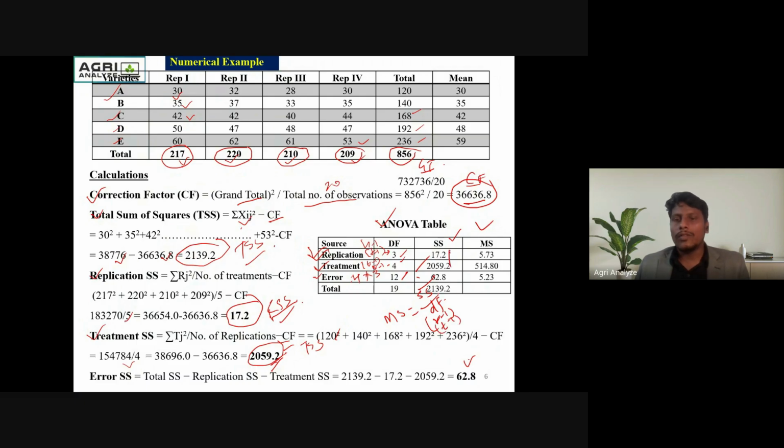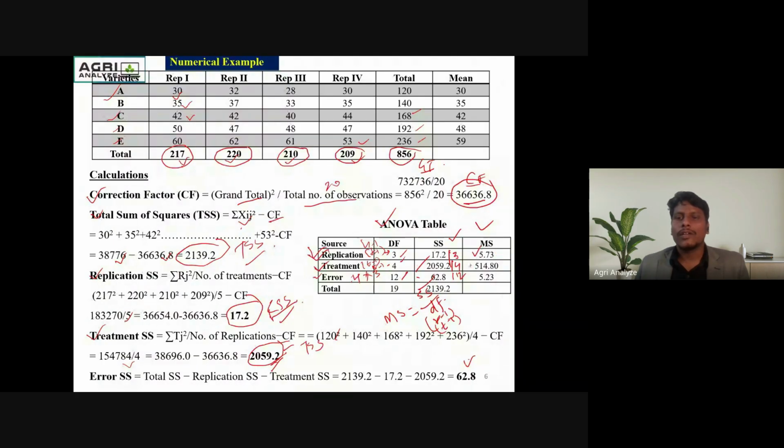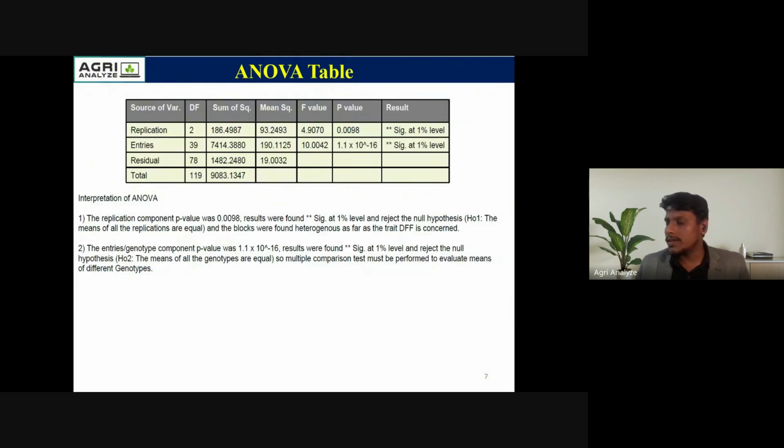Then mean sum of square is sum of square divided by the degree of freedom. So 3, 4, and 12. If we divide, then here is the value of the mean sum of square. So this is the ANOVA table. Coming to the next slide, this is the ANOVA table.